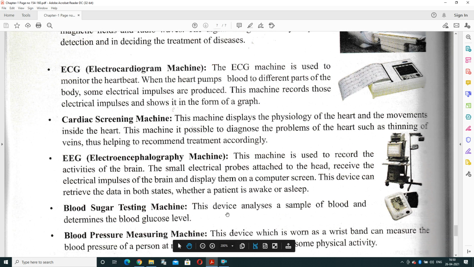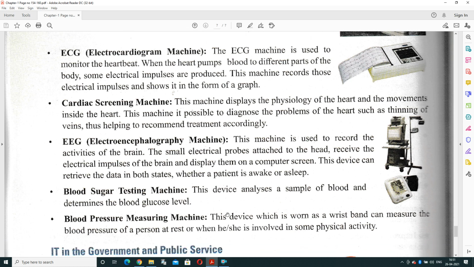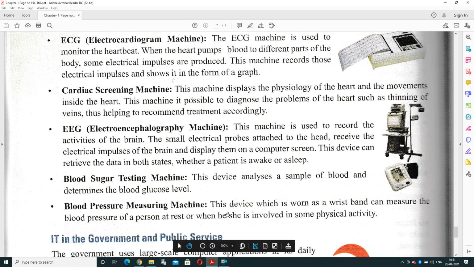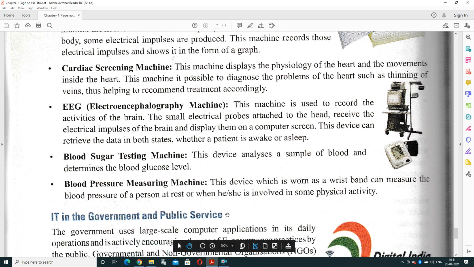Next is the blood sugar testing machine. It is available nowadays in every home. This device analyzes a sample of blood and determines the blood glucose level. And BP machine, that is blood pressure measuring machine. This device, which is like a wristwatch band, can measure the blood pressure of a person at rest and when he is involved in some physical activity.